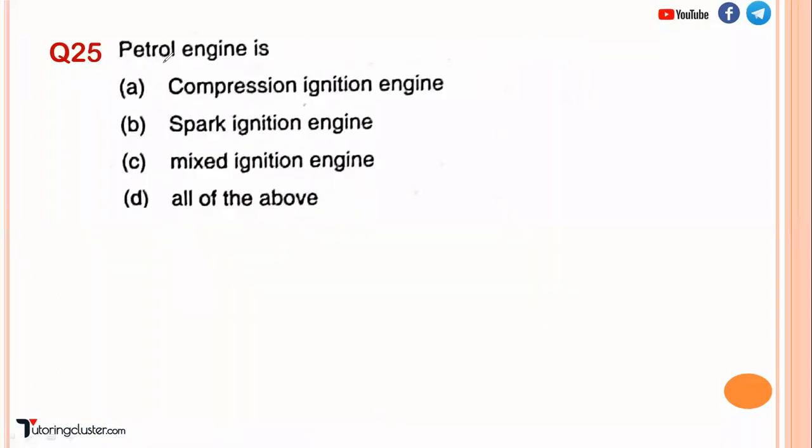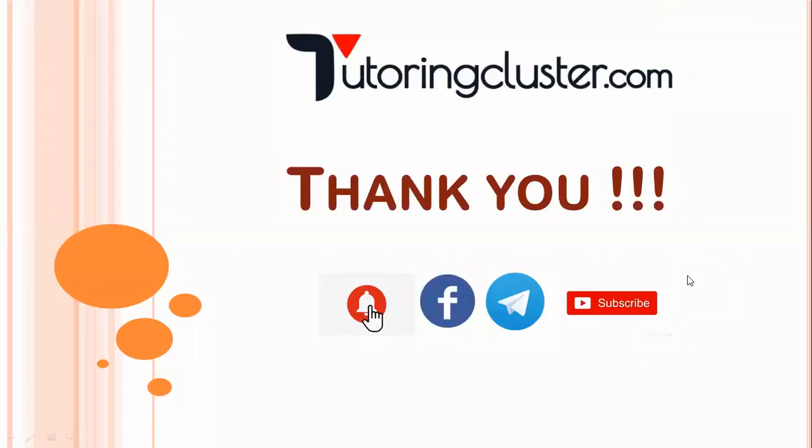Now, next question number 14. Basically, a petrol engine is a compression ignition, spark ignition, mixed ignition, or all of the above. It is the SI engine, spark ignition, and compression ignition engines are the CI, and these are diesel engines. So I hope you have understood all 25 questions. This is part number 2.